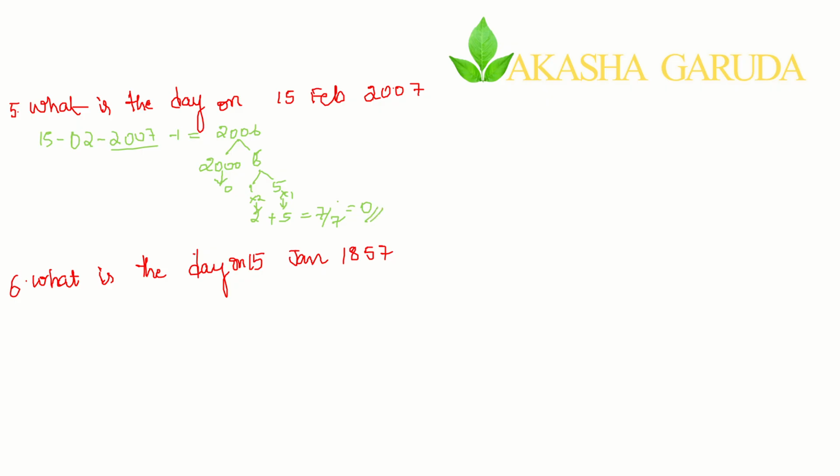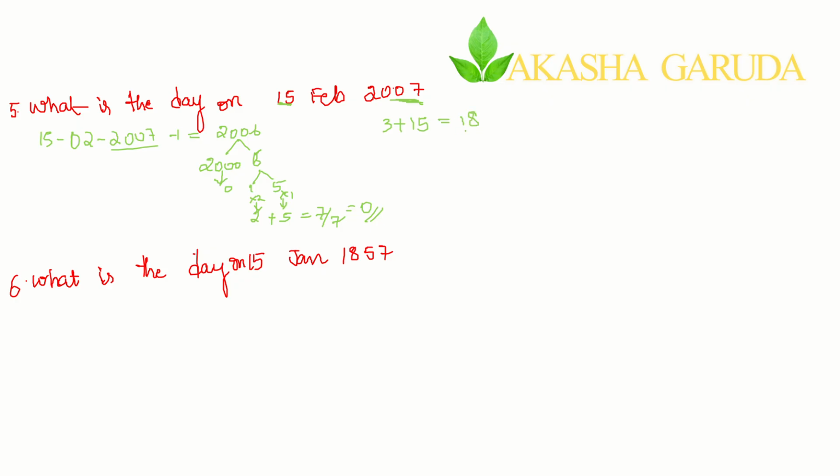If it is equal to 7, even then you divide by 7. Now the year 2007 is not a leap year, and the date is February 15th. For January, how many extra days are we having? 3 extra days. In the February month, what is the date here? Plus 15. Total is 18.